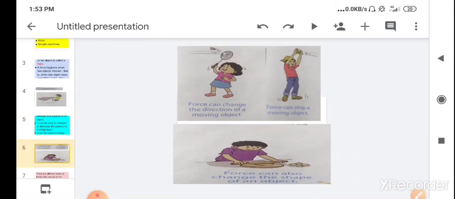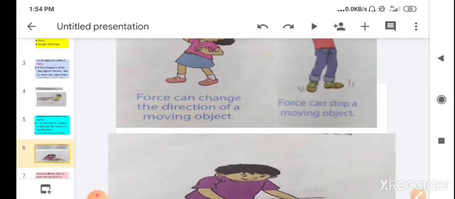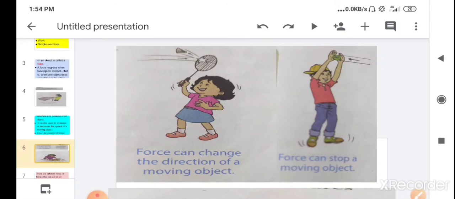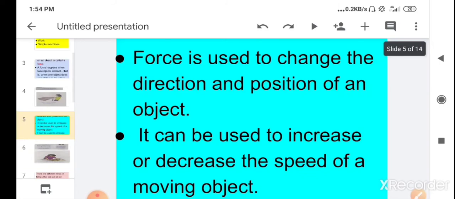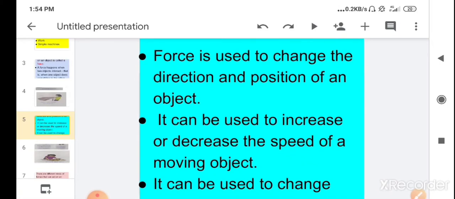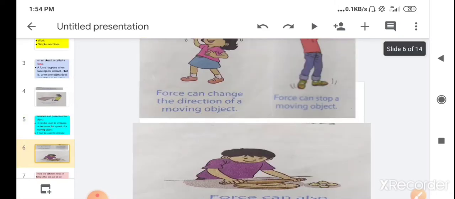The force is applied. The force can change the direction of a moving object. Here you can see, by using the racket you can change the shuttle's direction by creating a force. So force can change the direction of an object. And force can be used to increase or decrease the speed of a moving object, or it can stop the moving object. Here you can see the picture again.